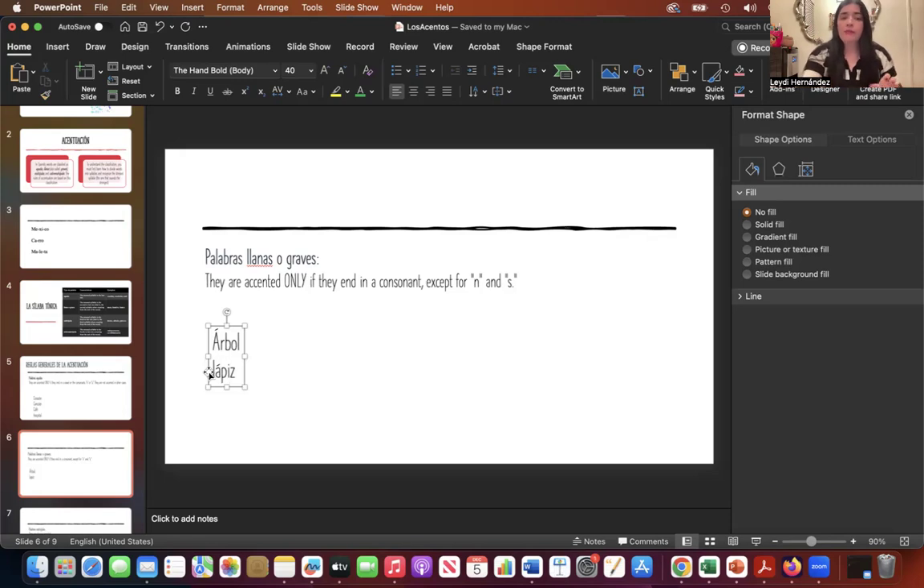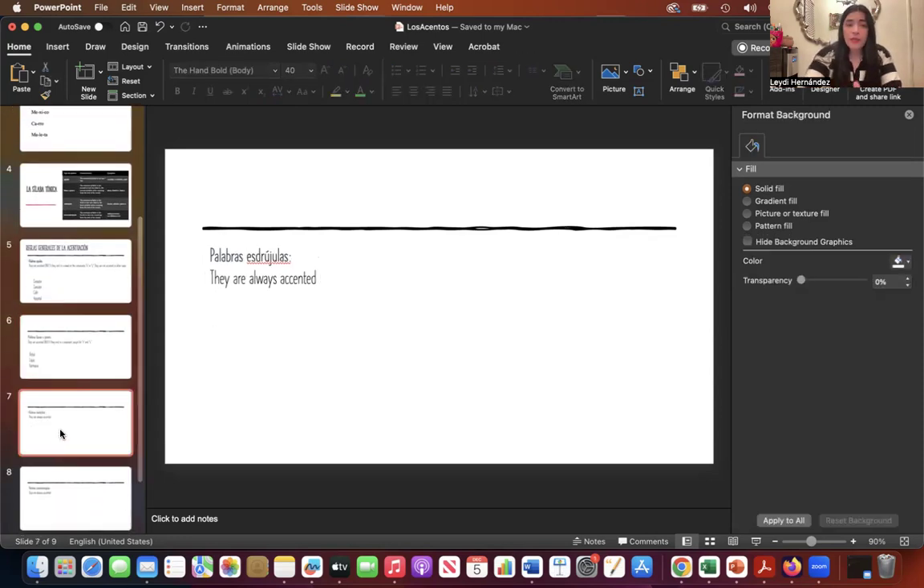What about farmacia? Farmacia. It is a llana. Do I put a written accent? No, because it ends in a vowel. And the llanas only need a written accent if they end in a consonant. So no accent. It is still a llana, but with no written accent.